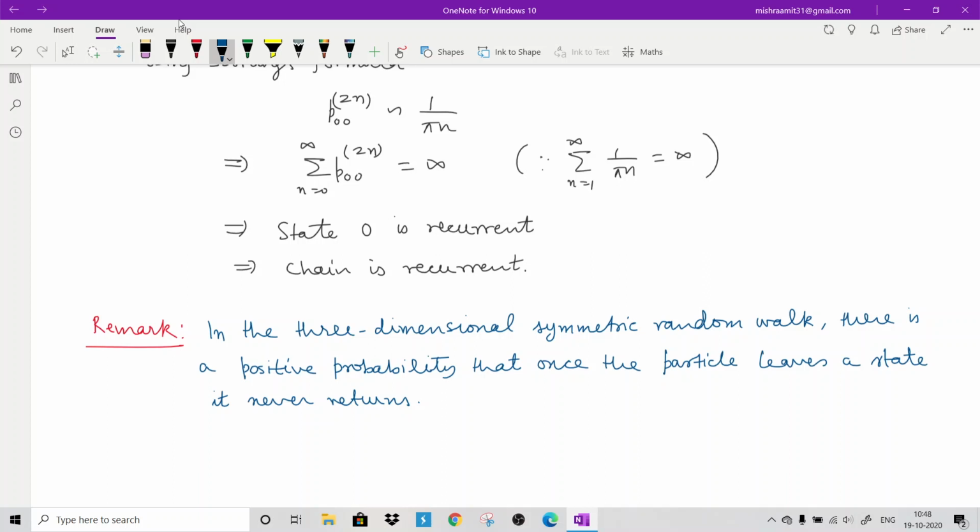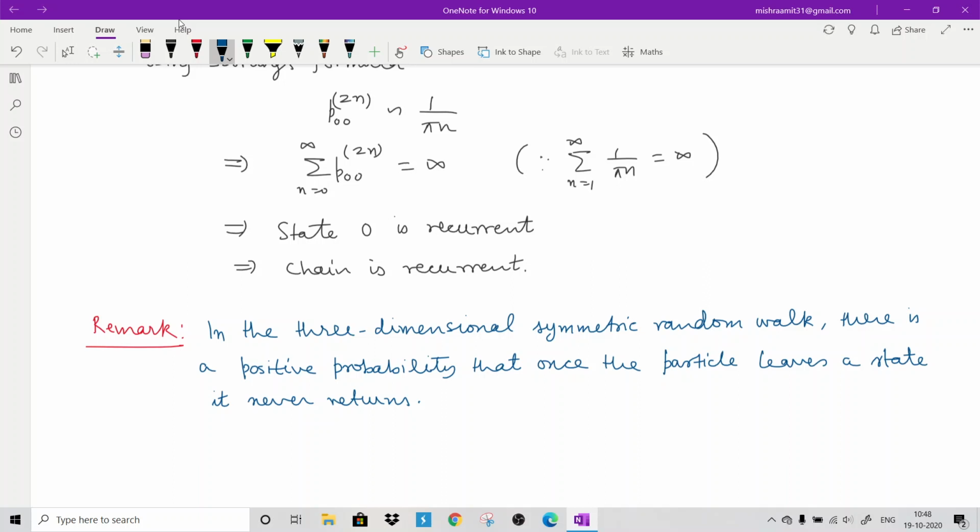So if you are discussing the three-dimensional symmetric random walk, then states will be transient. You have seen in the one-dimensional symmetric random walk, states are recurrent. In the two-dimensional symmetric random walk, states are again recurrent. But you can show that in the three-dimensional symmetric random walk, states will be transient.